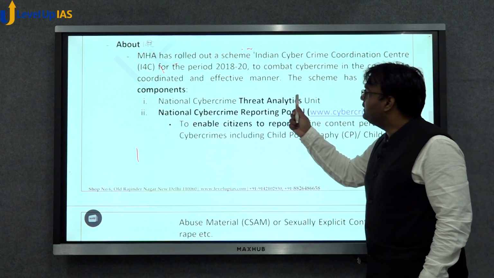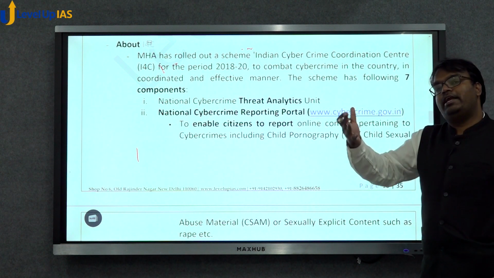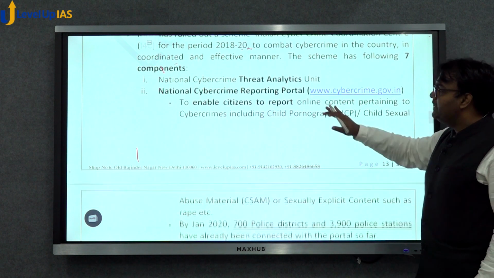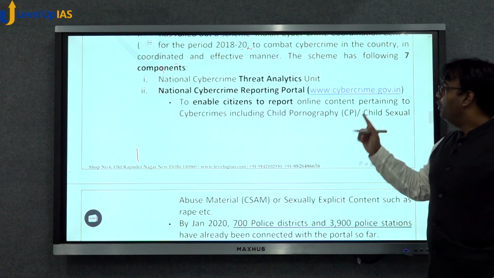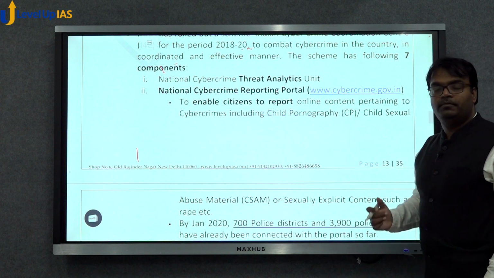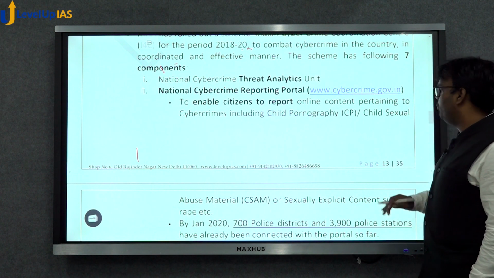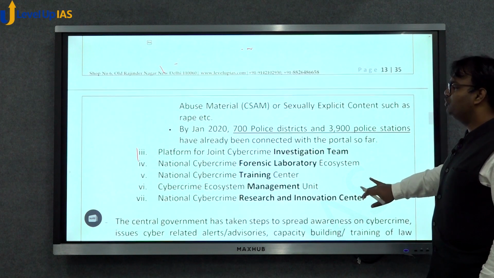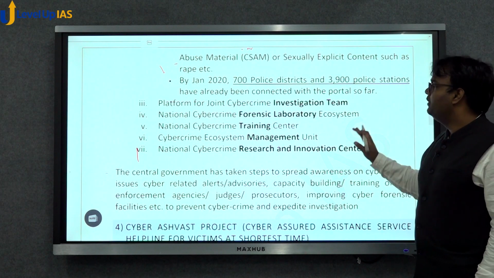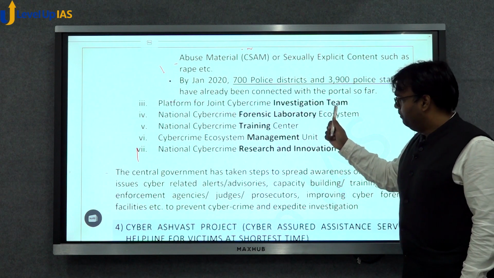One is the National Cybercrime Threat Analytics Unit. This unit will analyze the cyber threat levels in the country. Second is the National Cybercrime Reporting Portal. Through this website, citizens would be able to report cyber crimes, including crimes related to child pornography, child sexual abuse, and so on. Then there are platforms for the joint cybercrime investigation team. So here, cybercrime investigation would be the focus.